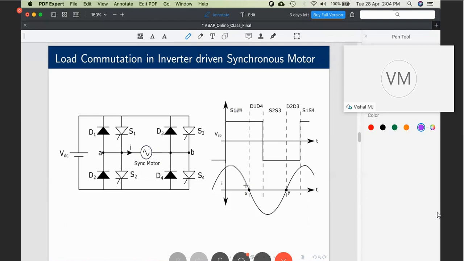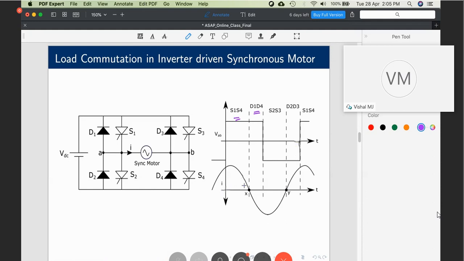Right to left. So which devices will conduct? From bottom upward, only a diode can conduct. A thyristor will not allow current flow in that direction. So now D1 conducts, and similarly D4 conducts. That's what is given here. In this interval, D1 and D4 conduct. S1 and S4 conducted in the earlier interval. A similar thing repeats in the negative half cycle.